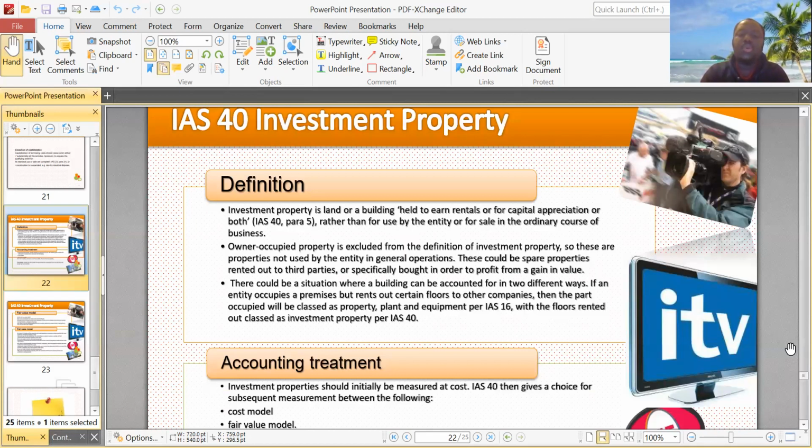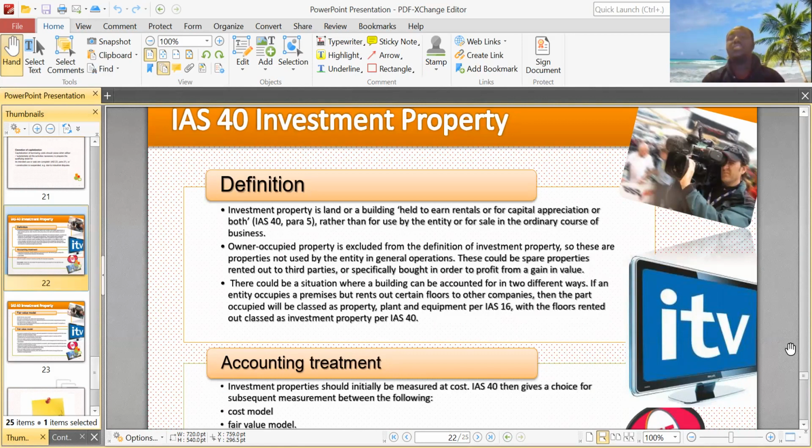There could be a situation where a building can be accounted for in two different ways. If an entity occupies a premises but rents out certain floors to other companies, then the part occupied will be classified as property, plant, and equipment under IAS 16, with the floors rented out classified as investment property. Let me read that again. If an entity occupies a premises but rents out certain floors, then the part occupied will be classified as PP&E, and the part rented out will be classified as investment property.